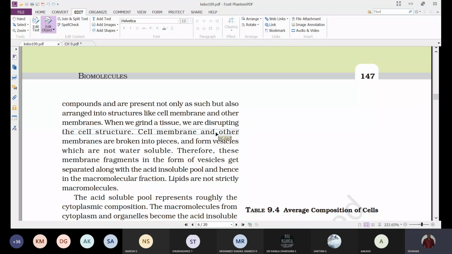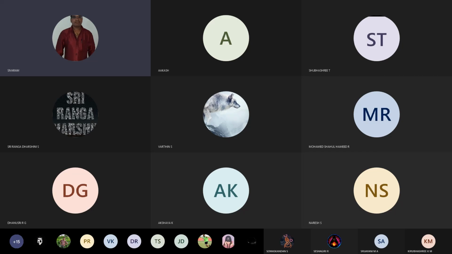Understood? Why are lipids not considered micromolecules? Why are they considered macromolecules based upon their solubility? That is what we can see here.